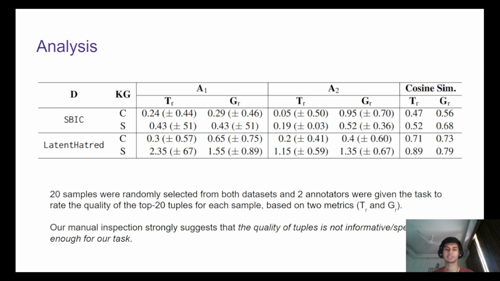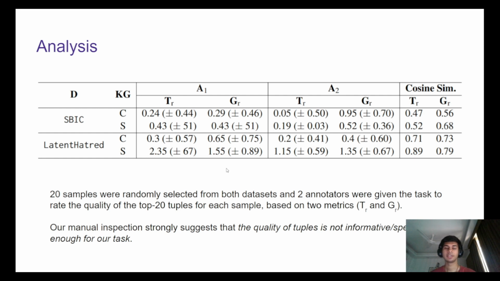Two annotators were selected to perform a manual analysis of these extracted tuples to see how relevant they actually are for these posts. Each annotator rated the quality of these tuples based on two metrics: task domain relevance and general domain relevance. Task domain relevance, or TR, in the table determines how effectively the retrieved tuples can explain implied stereotypes. General domain relevance, or GR, in the table determines if the tuples capture diverse concepts enlisted in the sentence from a commonsense or word sense and word level understanding.